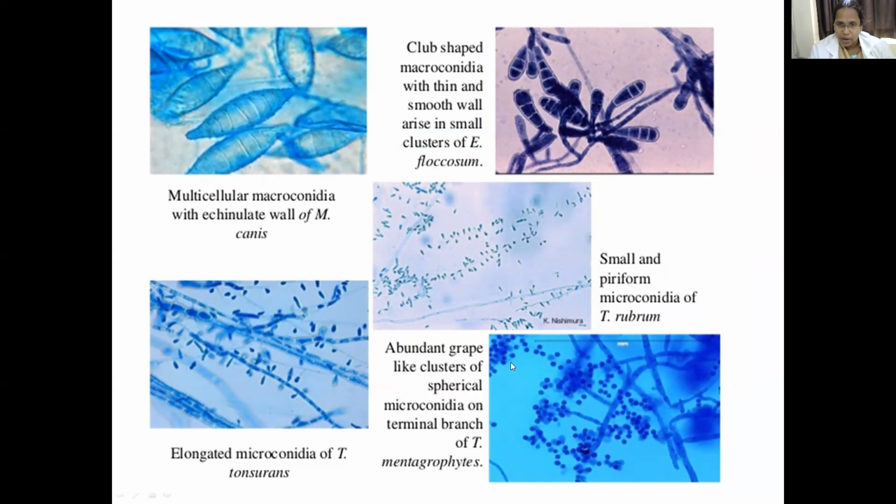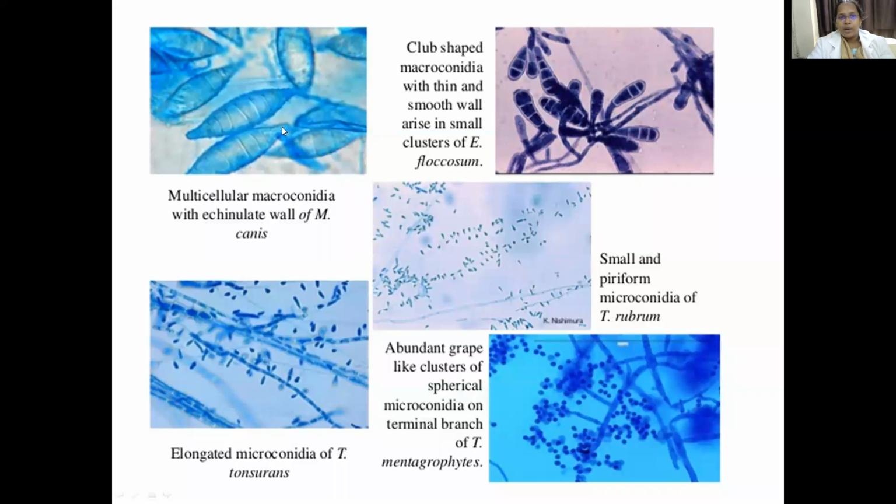So these are the microconidia of various Trichophyton species. I told you they are present as clusters, that is, grape-like clusters will be seen in Trichophyton species. So remember 3 important features. In Trichophyton, you don't see much macroconidia; microconidia are abundant.